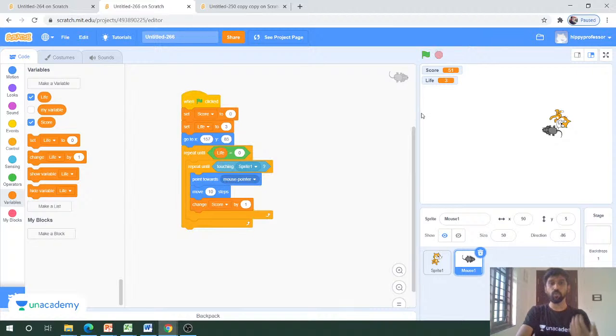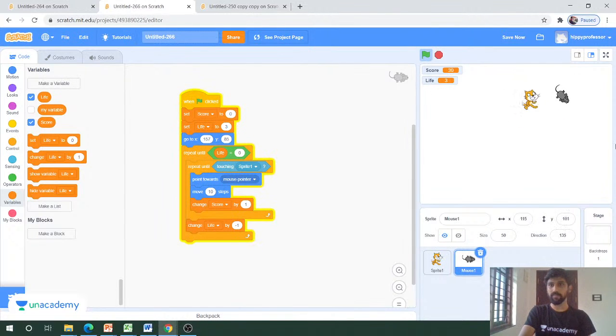Okay, so in order to do that, now this is the point here, and after getting caught by the cat, we have to change the life. So we have to drag change life by -1, which means after getting caught by the cat for the first time, we will reduce the life value by 1. Initially the value will be 3, and if I get caught by the cat, the value will be reduced by -1. Let's see. Now initially the value is 3. If I just get caught by the cat, yes, actually it suddenly turns to 0.